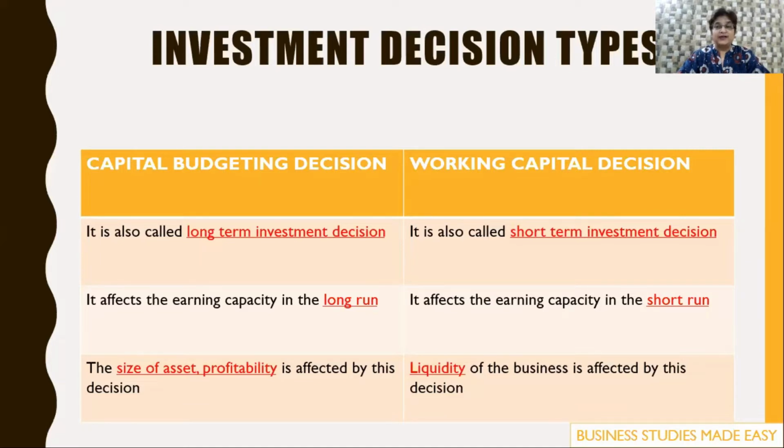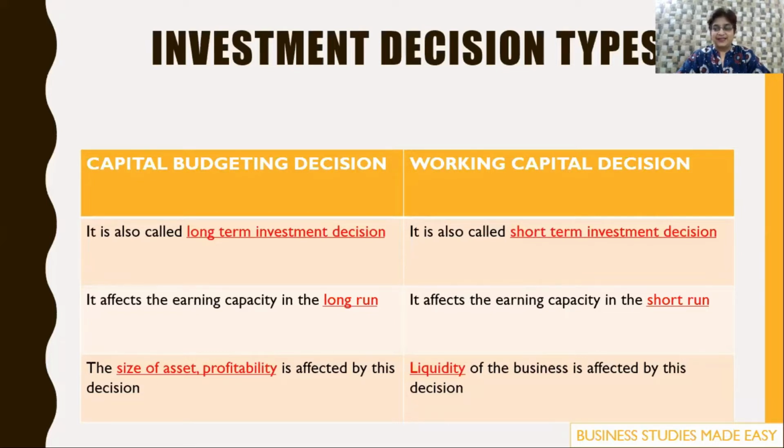Today you're making the investment, but your return is going to be in the long run. You will start earning only in the long run. Whereas with working capital decisions, the earning capacity increases in the short run. Capital budgeting decisions affect the size of assets and profit, whereas working capital decisions affect the liquidity.